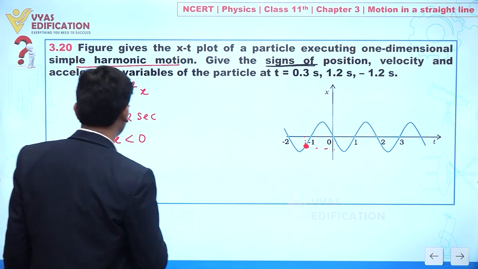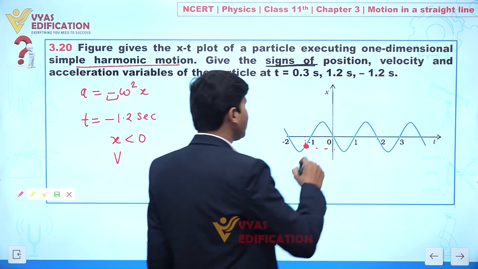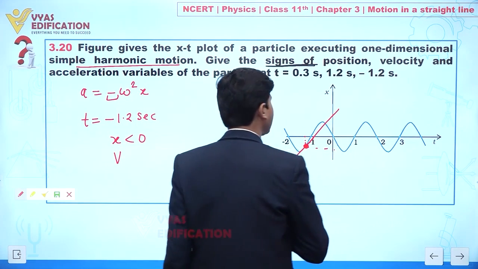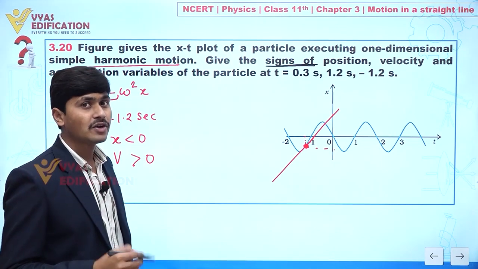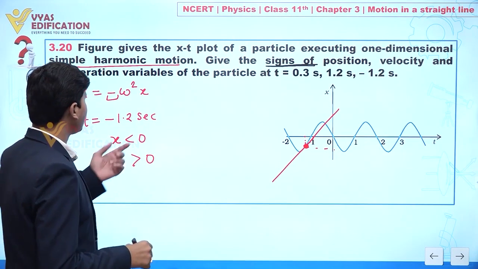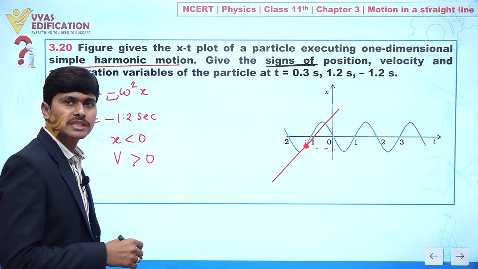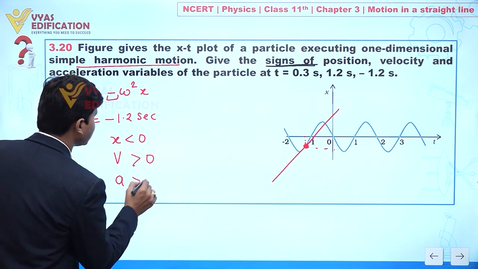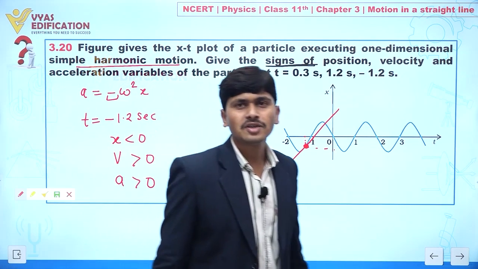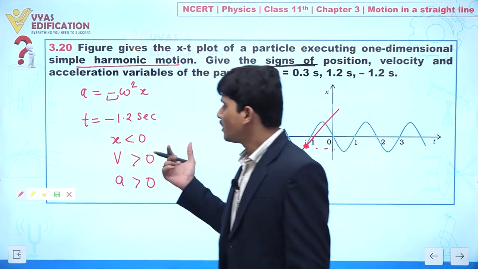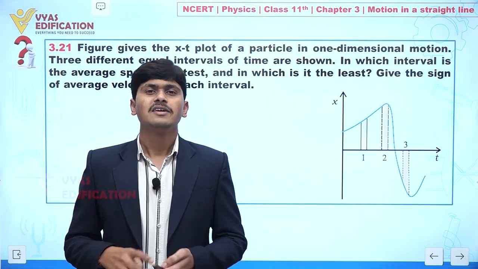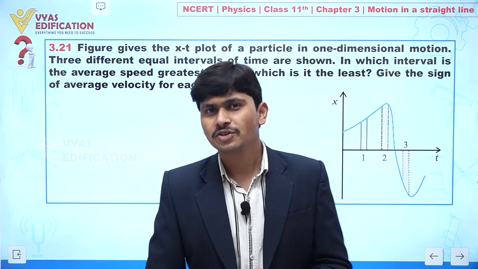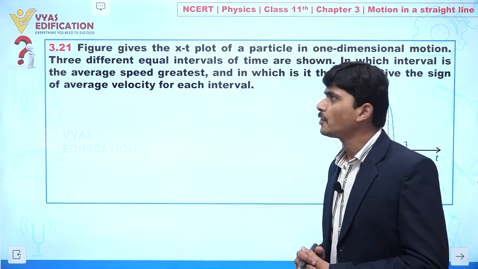If we talk about velocity, if we draw a tangent here, we are getting a positive slope. So velocity is greater than 0. And what about acceleration? When x is less than 0, it means this is negative, so acceleration is greater than 0. Like this we can find the sign of x, v and acceleration.